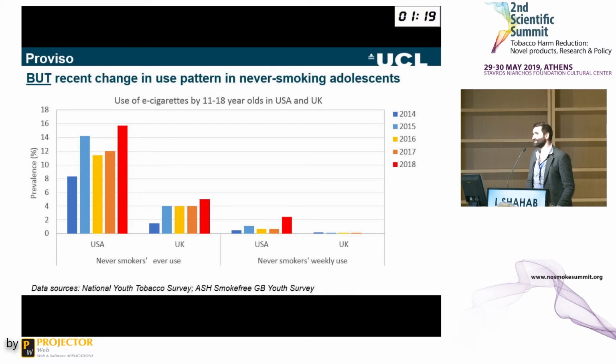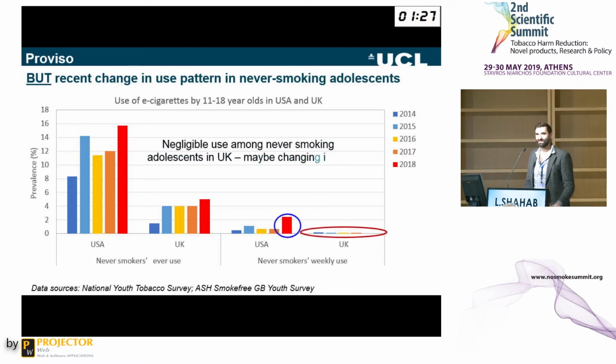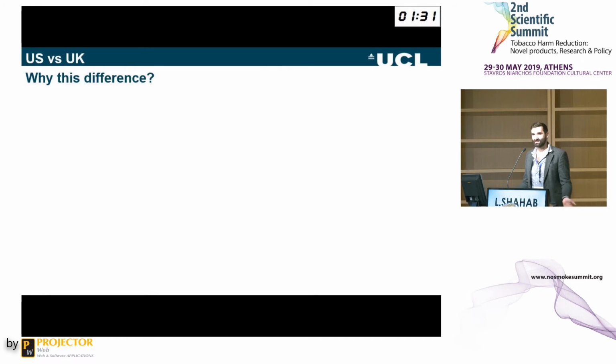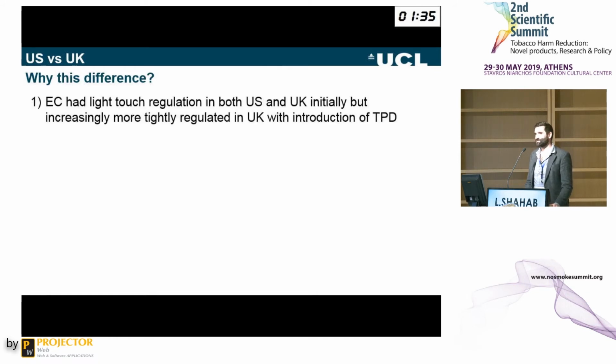Weekly use, yeah. So relatively regular use. And the increase is much larger than what you see in terms of ever use. So I think obviously something is going on there, and one has to be wary of this and continue monitoring the data. And so why is there this difference that we observe in the US versus the UK? I think there are a couple of reasons for this, and this is also relevant to the Greek context.